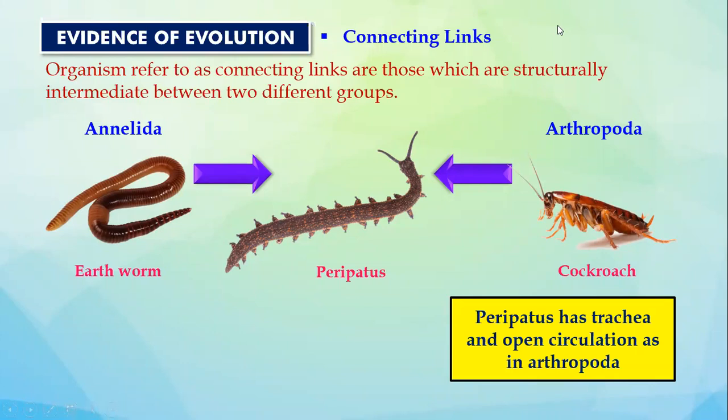Okay, I give you 2 minutes. Anybody in the class can tell me why peripatus is taken as a connecting link between the Annelida and the arthropoda group? Just go through all the points, and then one person in the class, I will give a chance, he or she will unmute and tell us why it is a connecting link.